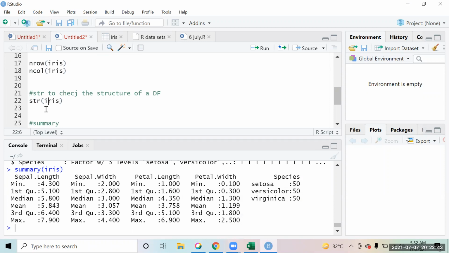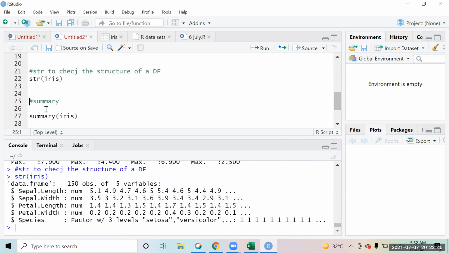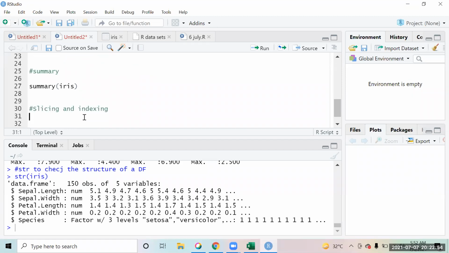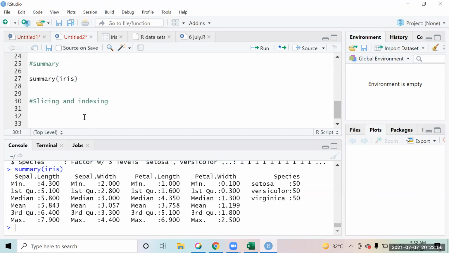When you run the structure of iris, it tells you the data type, like the sepal length column is numeric, it is a vector. So when you say summary, it gives you the average sepal length, the first quartile, minimum, and max. If you want to analyze your data, these are the functions that are going to help you understand your data.